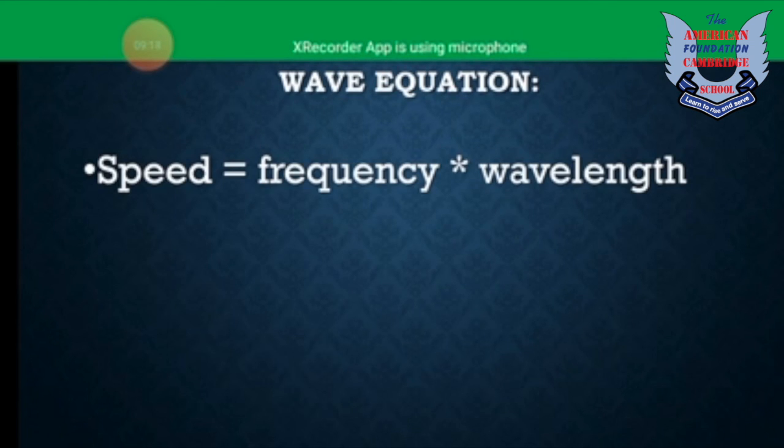This is the wave equation that we need to use for solving numericals or for calculating the unknowns in a numerical. Speed equals frequency multiplied by wavelength. Speed should be measured in meters per second, frequency should be measured in hertz, and wavelength should be measured in meters. Now we can easily solve the book examples as well.